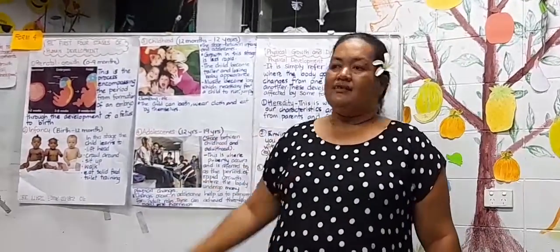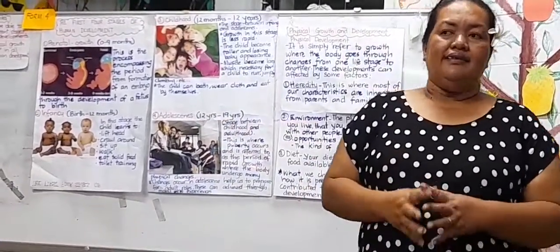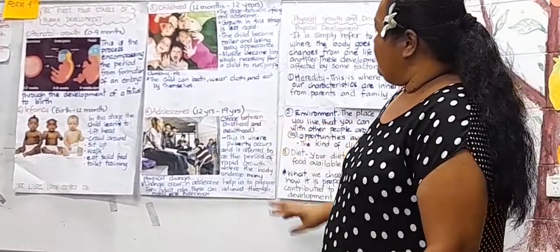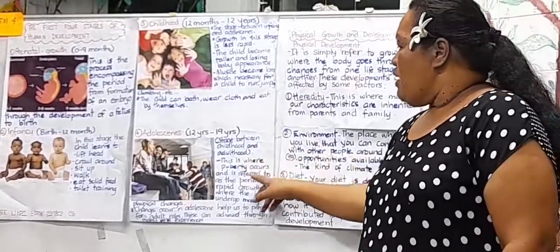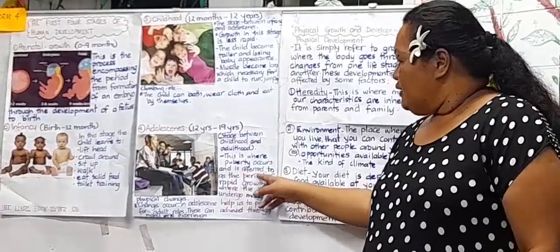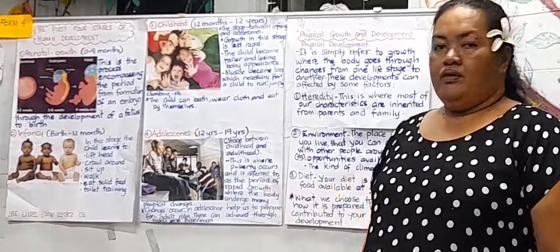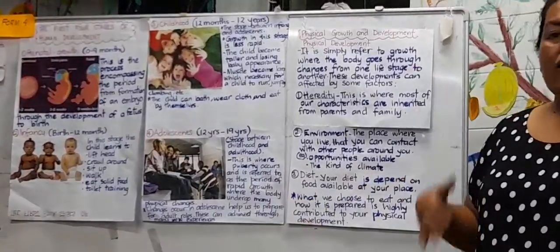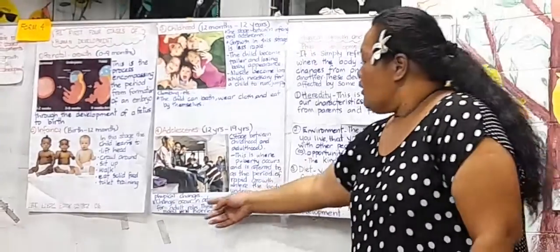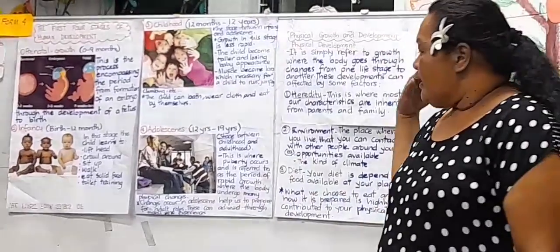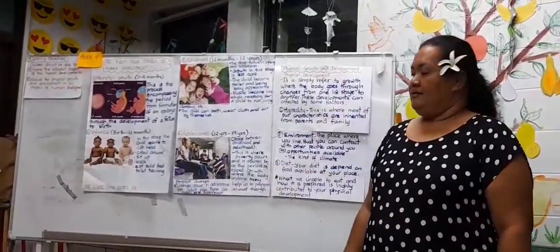Okay, the last one is adolescence. This is from 12 years to 19 years. In this stage, it's between childhood and adulthood. This is where puberty occurs and is referred to as the period of rapid growth, where the body undergoes many physical changes. Changes occur in adolescence that can help us prepare for adult roles.